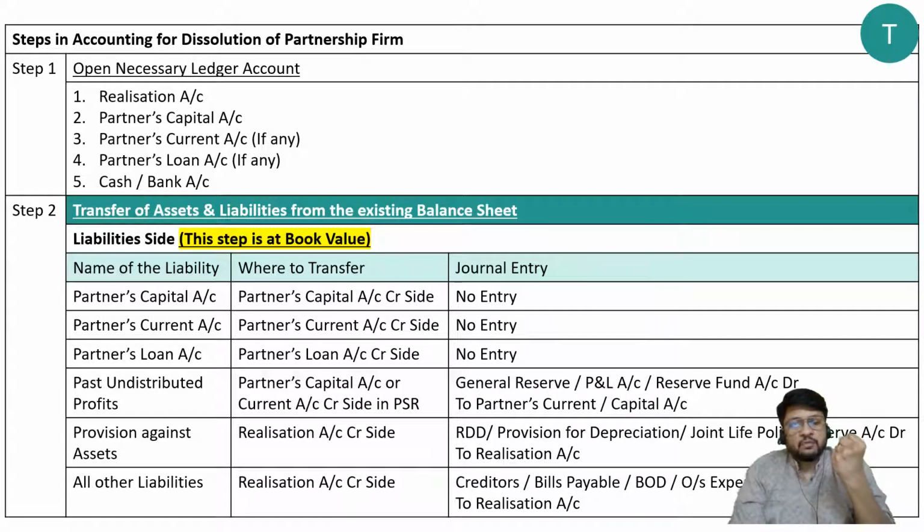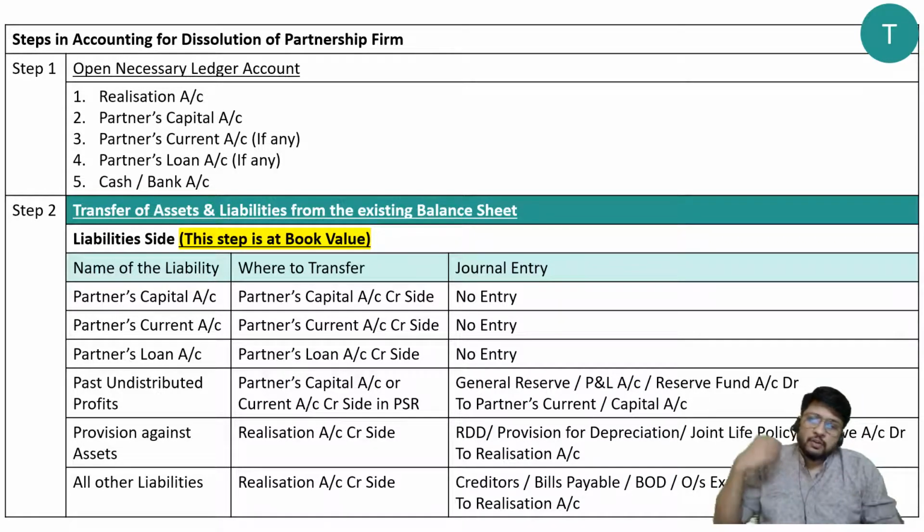So realization account is a powerful account. It's the table on which all the assets of the business which is discontinued are going to be displayed for the purpose of sale. And remember, on this side of the table there are partners, on that side of the table there are outsiders. That is not the case. Now partners are also going to say that please give us our capital back.